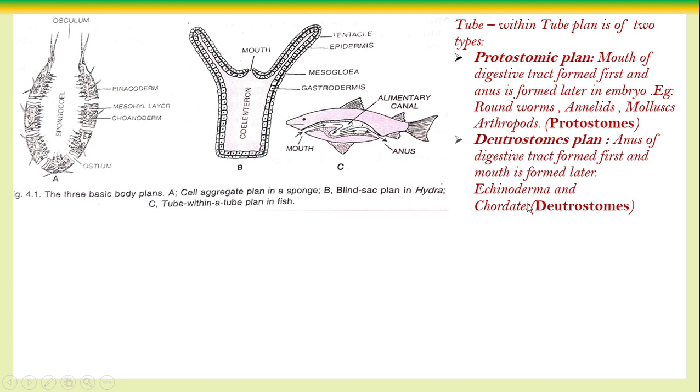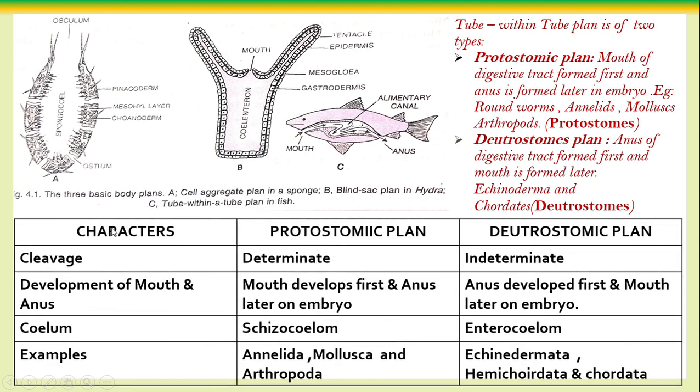That is called the deuterostome, that is, echinoderms and also the chordates. Based on the character, the protostomic plan and the deuterostomic plan are differentiated. You can get a question like this. For this subject, many comparative questions will come: differentiate the protostomia and the deuterostomia, or define and give examples of protostomic, define and give examples of deuterostomic. Many such questions will be asked.